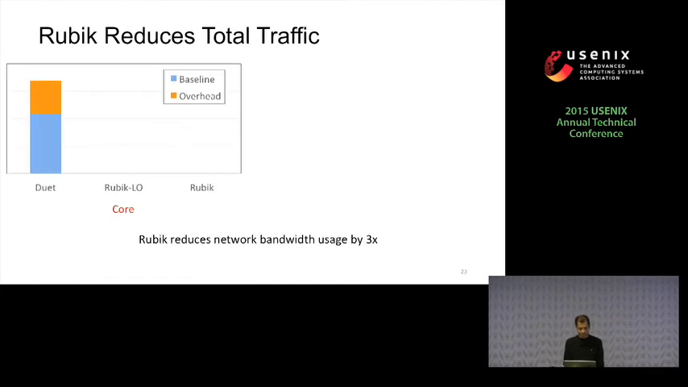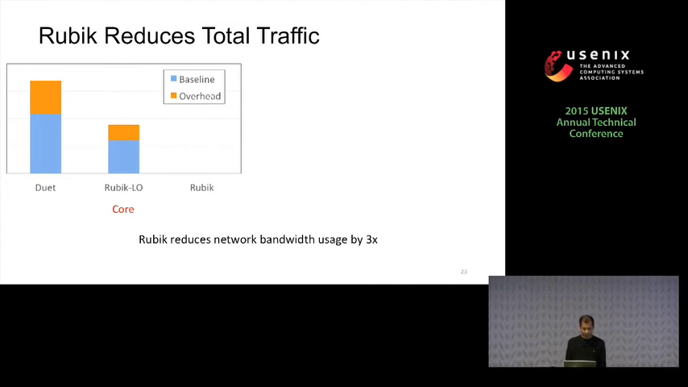In the last part of the evaluation, we compare the total traffic for Duet, Rubik LO, and Rubik. We measure the total traffic in core links as well as container links. And we divide the total traffic into baseline and overhead. The baseline includes traffic without any indirection, and overhead specifies the overhead because of the redirection.